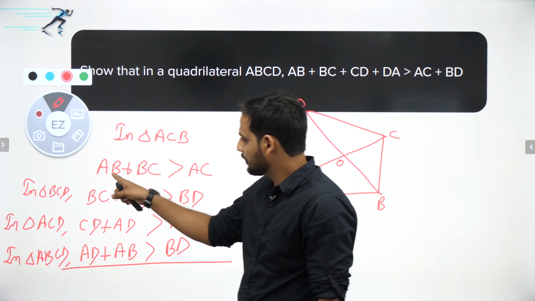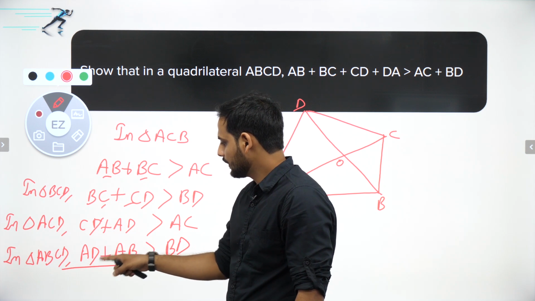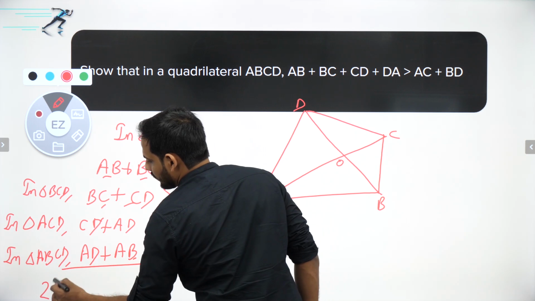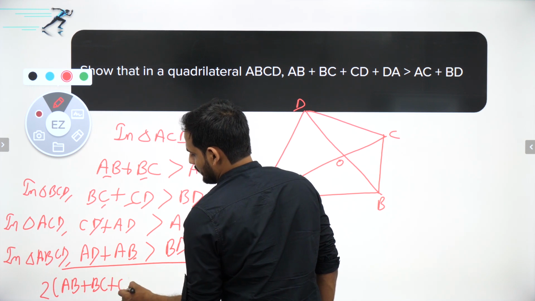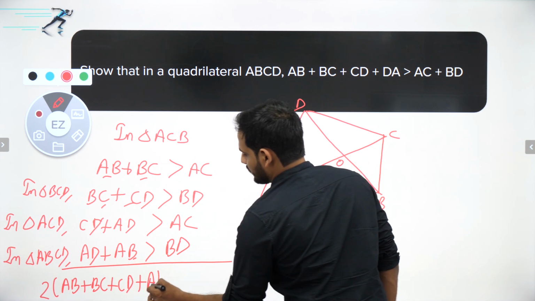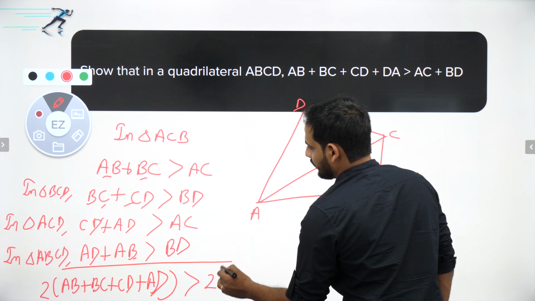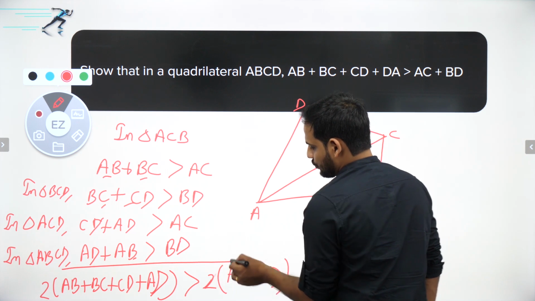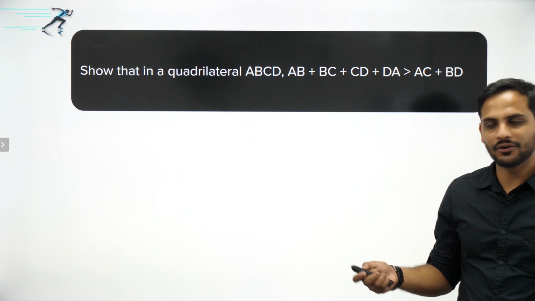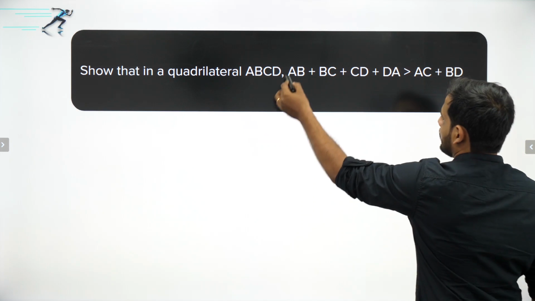You will see that AB is coming 2 times, BC is coming 2 times, CD is coming 2 times, AD is coming 2 times. So you'll be getting 2 times AB plus BC plus CD plus AD, and this whole is greater than 2 times AC plus BD. Then the 2 on both sides will get cancelled, and you will get the required result.